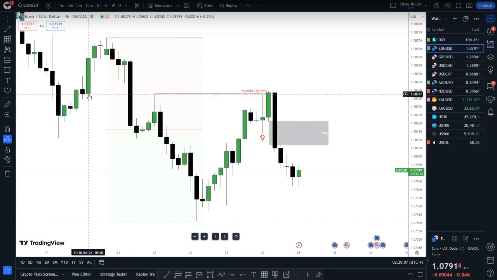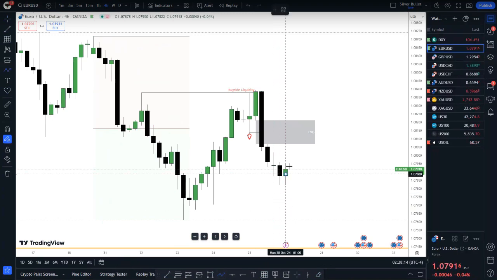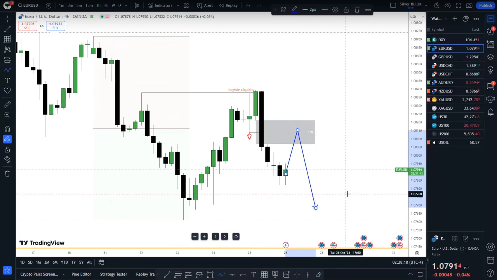Now we also check into this order block here as well. Buy side liquidity within this order block, check it in here to the downside. So I want to see simply price action like this, push up into this fair value gap, then we can push lower. Again, look at premium and discount.